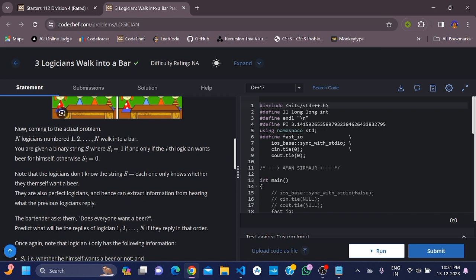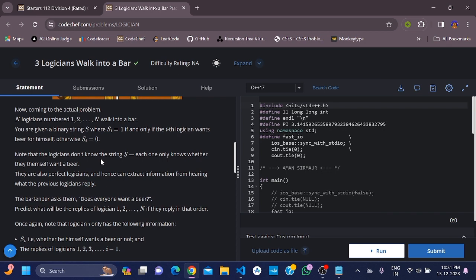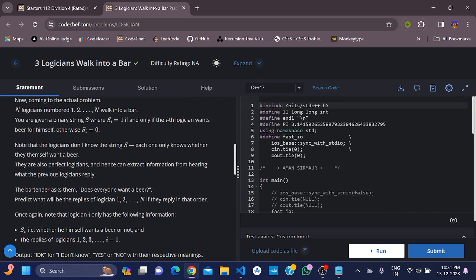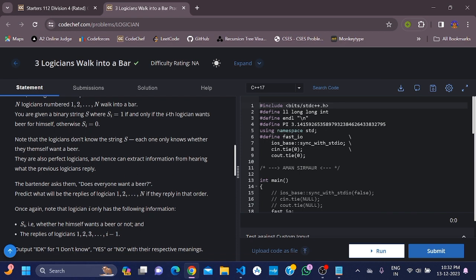You are given a binary string S where S_i equals 1 if and only if the ith logician wants beer for himself. Otherwise, S_i equals 0. So if S_i equals 1, then he wants beer; otherwise, he does not want beer. Note that the logicians don't know the string S. Each one only knows whether they themselves want a beer. They are also perfect logicians and hence can extract information from hearing what the previous logicians reply.